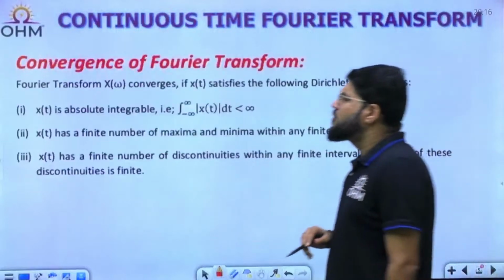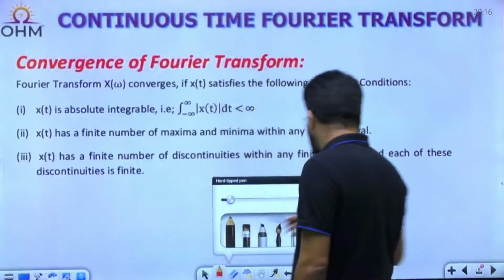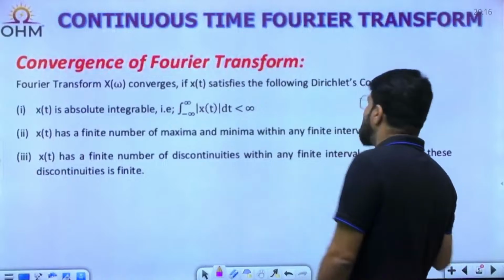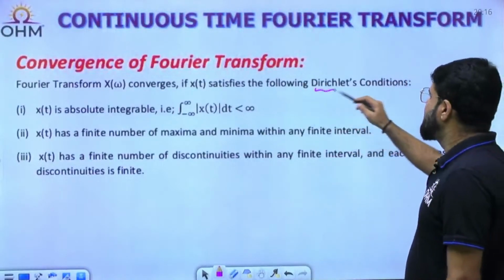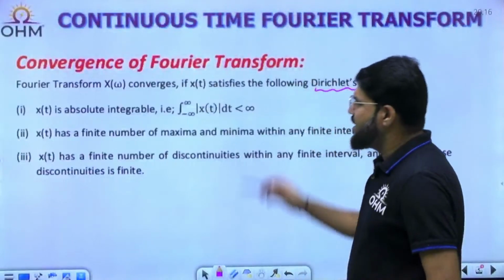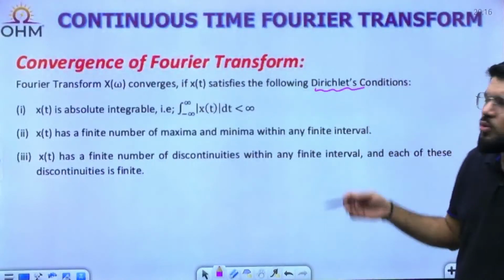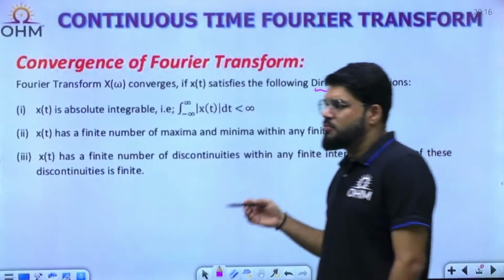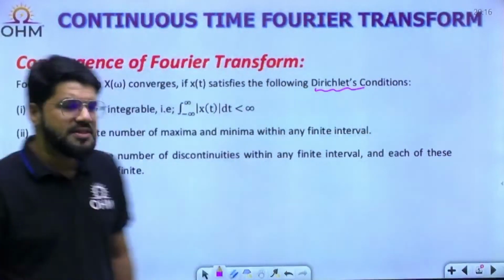What is the condition for the convergence of the Fourier transform? The Fourier transform of a signal will converge if it follows the following Dirichlet's conditions. The first one is more mathematically important to you. The second and third are more to say that the function should be well defined. There should not be any randomness in the function.